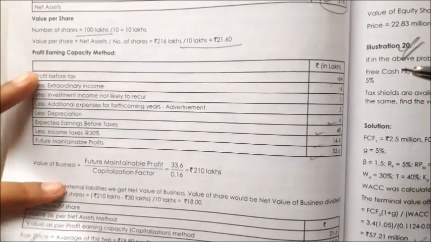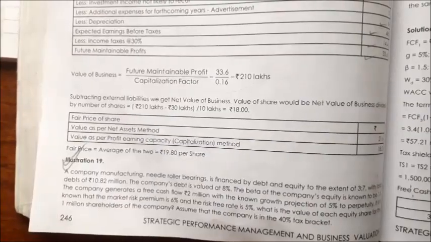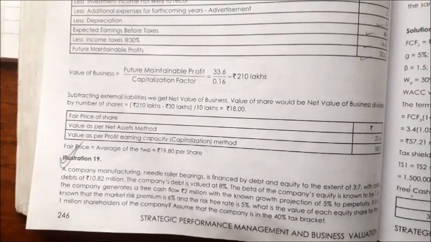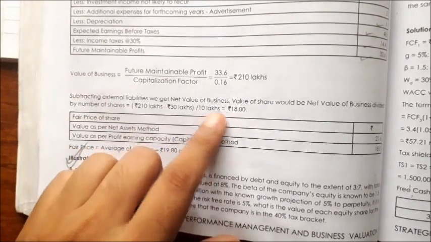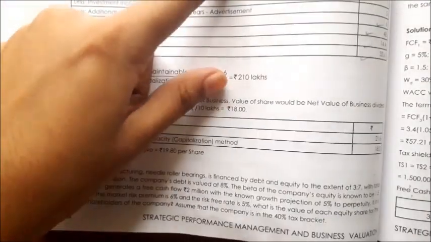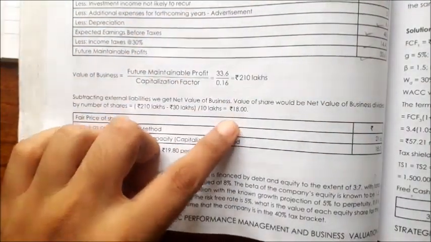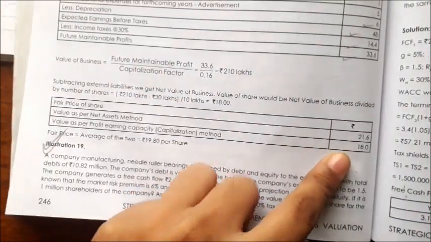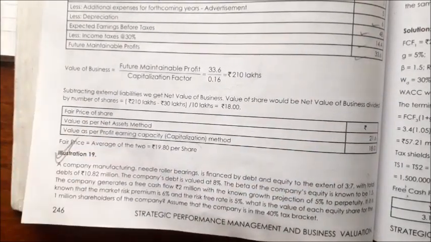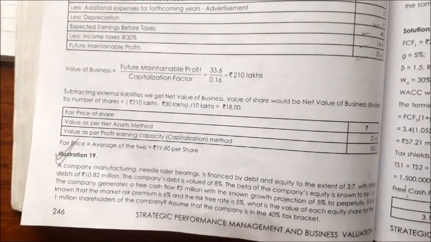Applying the capitalization factor, 16% is given in the question, so 210 is the value of the business. If we remove the debt value, we'll get the value of equity holders. If we find the equity shareholders' value and divide by the number of shares, 10 lakhs, we'll get the value as 18. So by this method we are getting 18 rupees, and by the net asset method we are getting 21.6. We'll take the average of both as the fair price.